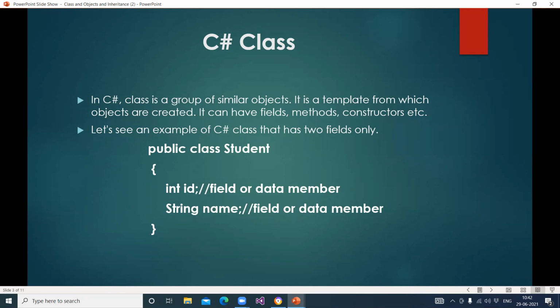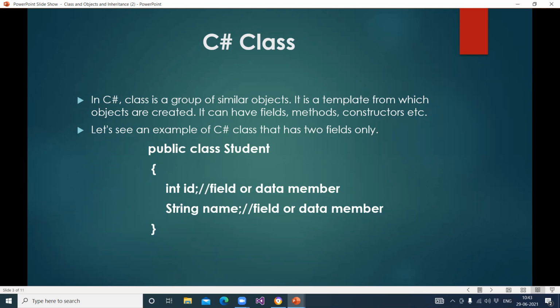Public means we can access anywhere in the whole program. Integer ID, ID is a field or data member. Field means variables, the variables you are declaring in C++ language, C language. So another word for variable is a field and data member. Great, clear? And what is a method?